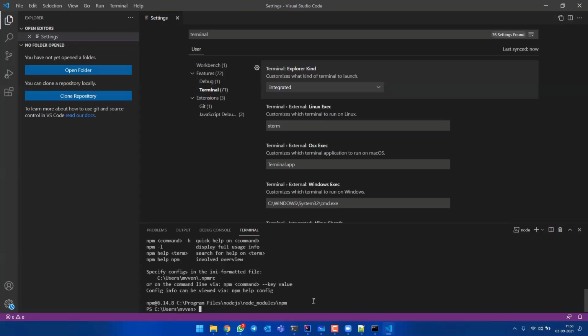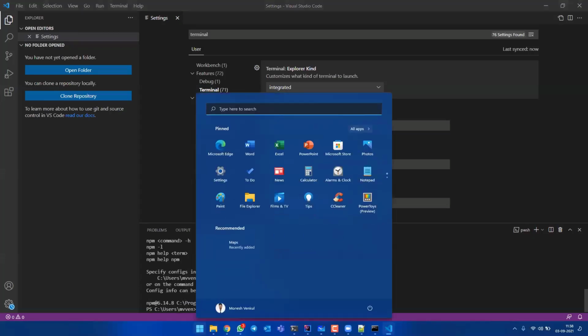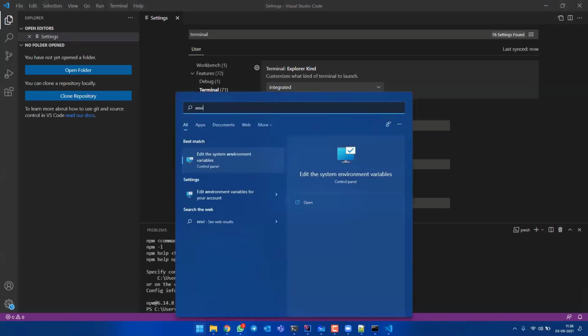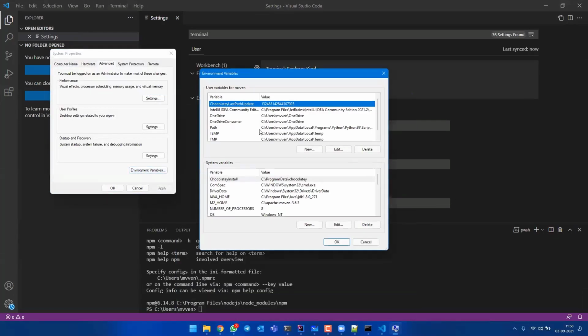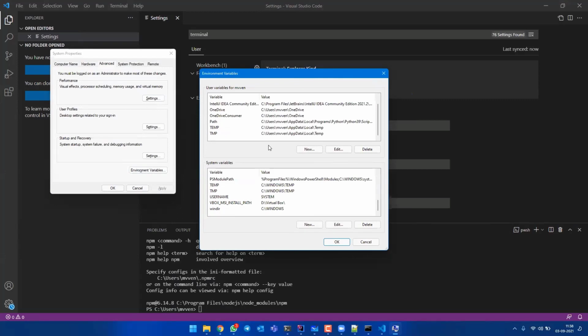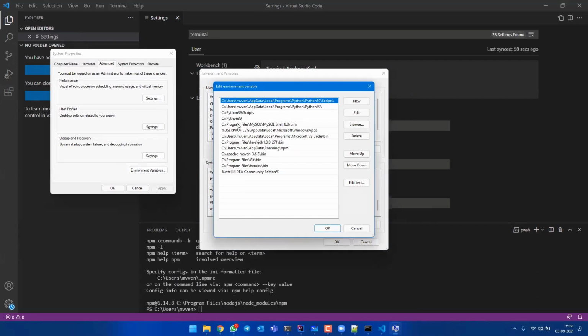And if NPM is really not working for you here, you need to go to environment variables. I think you already know about environment variables. Your NPM would be installed somewhere in your computer, right? You need to go to that location and copy it. And here there's something called path. In path, you have to paste your NPM location where it is. Only then your NPM will be recognized by this CMD.